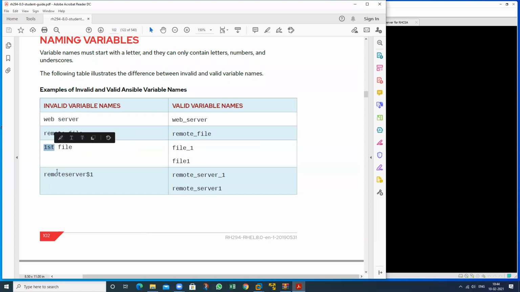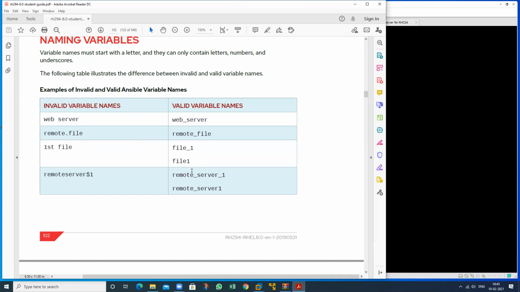And we cannot use a dollar sign. So space cannot be used, dot cannot be used, a numeral as the first character cannot be used, dollar cannot be used. These are all invalid variables, and this is the valid variable that can be used.